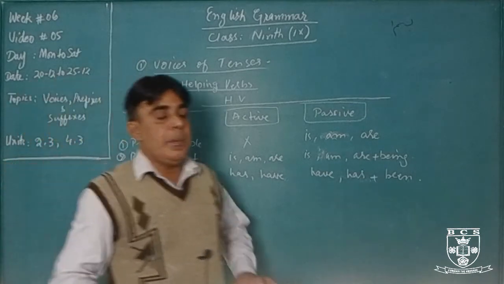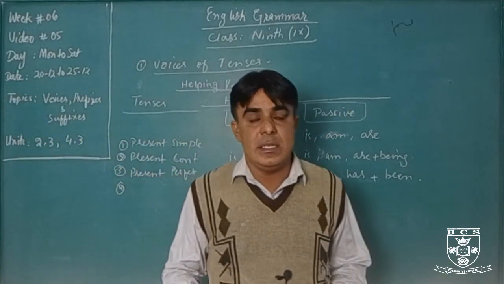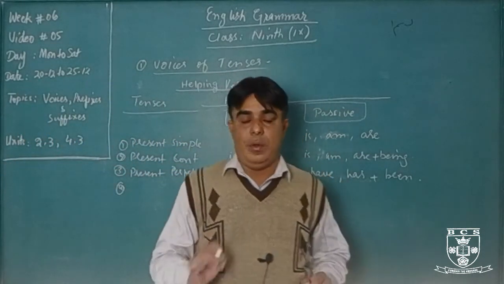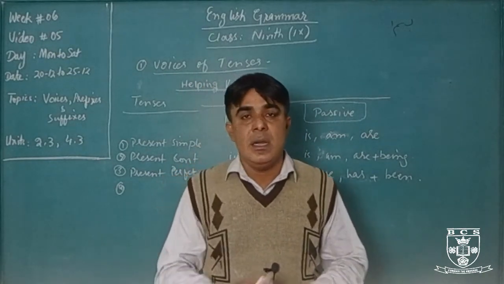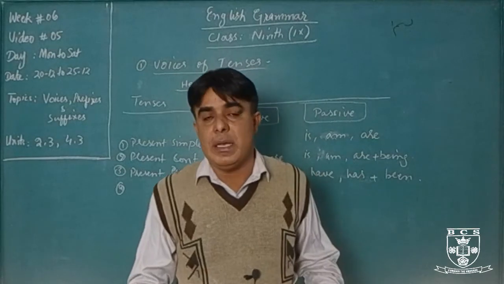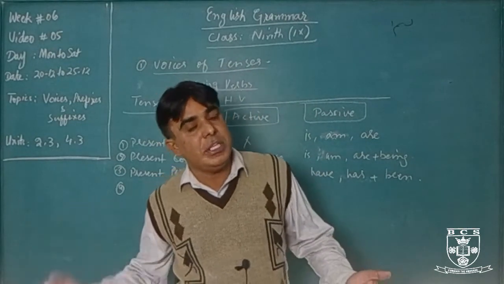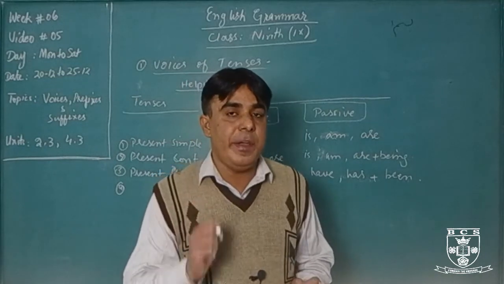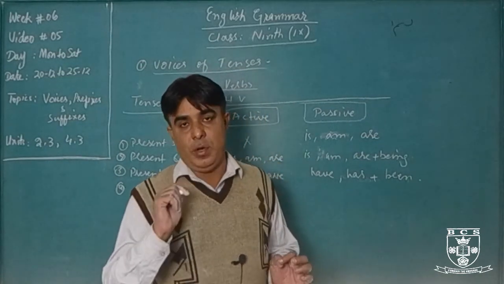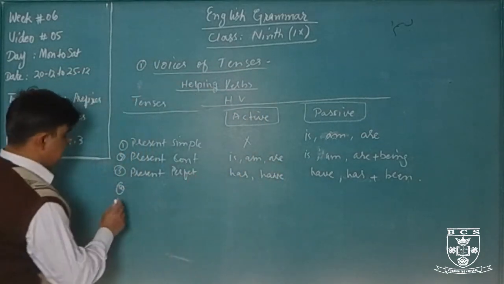The fourth sentence is present perfect continuous tense. There will be an active voice sentence of present perfect continuous tense, but we cannot change it into passive voice. This is an English rule. We never change the present perfect continuous tense into passive voice form. I am skipping that tense.